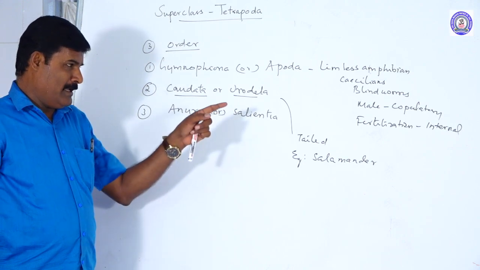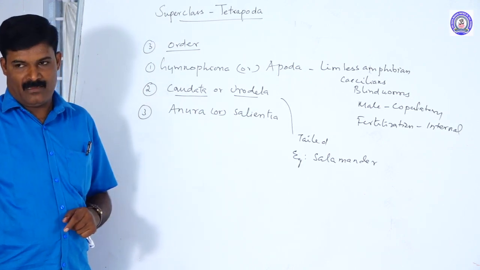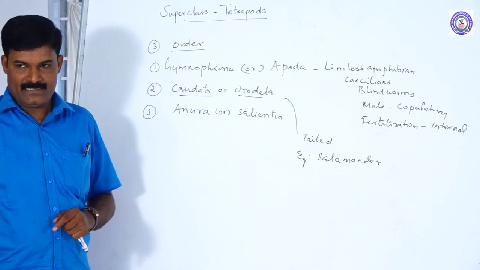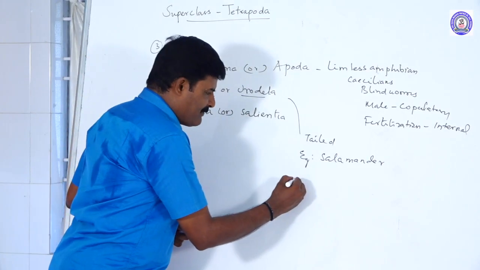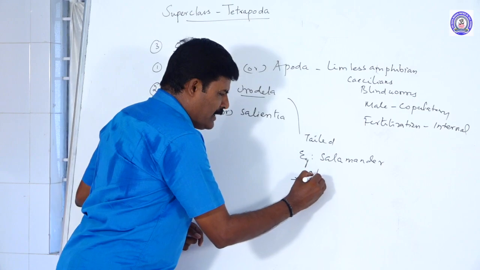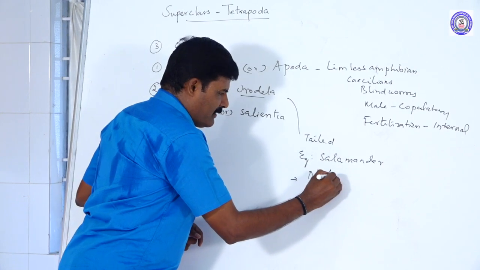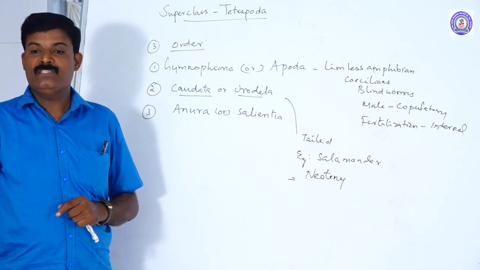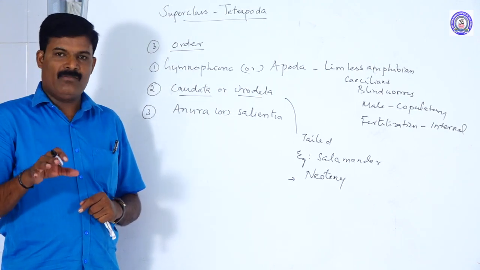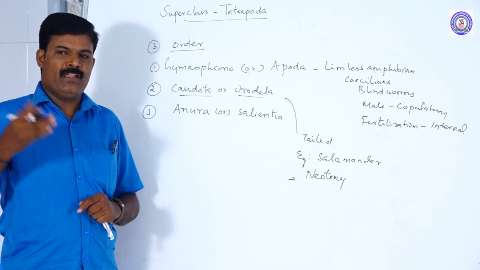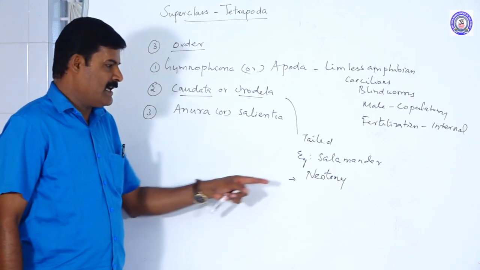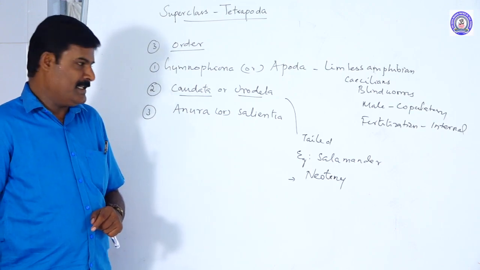In salamander, the male lacks copulatory organs. The fertilization is also internal. One of the characteristics present in salamander is neoteny. Neoteny is otherwise called pedogenesis. The larva fails to become an adult, but it attains sexual maturity. This is called neoteny or pedogenesis.